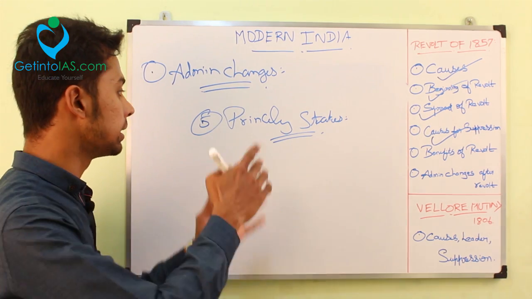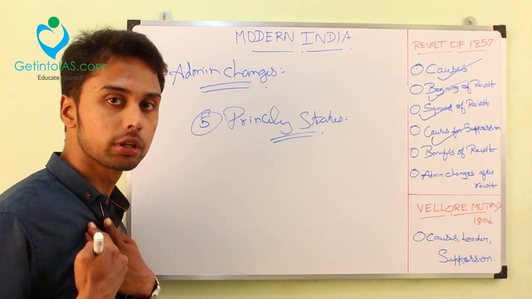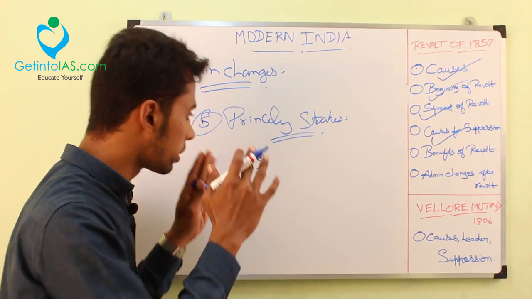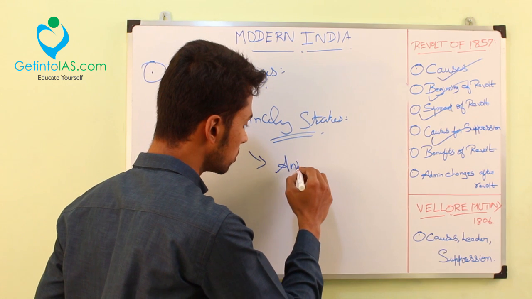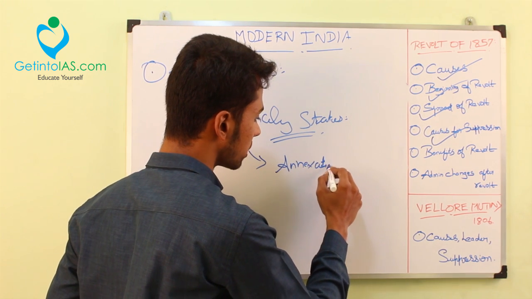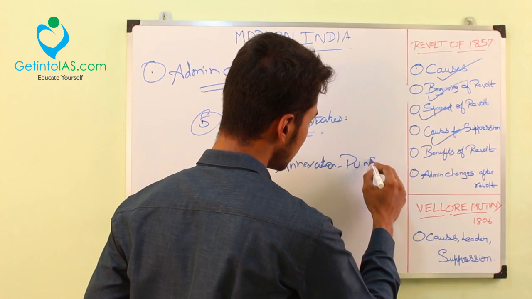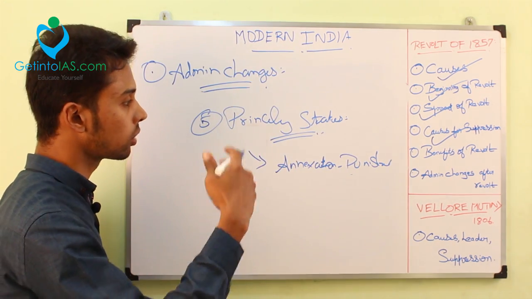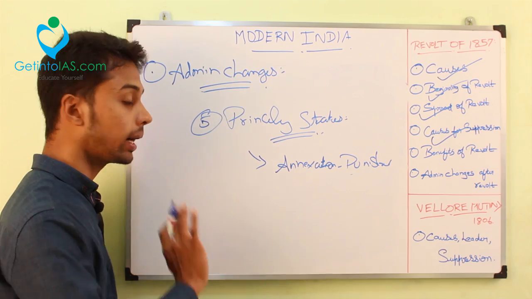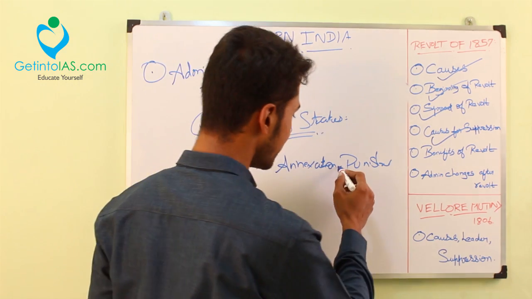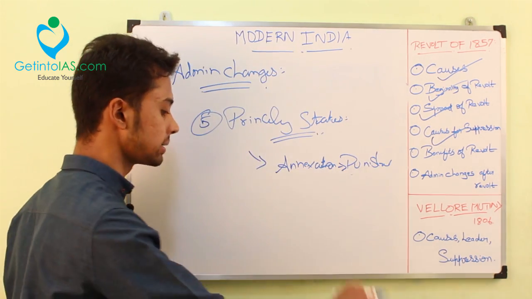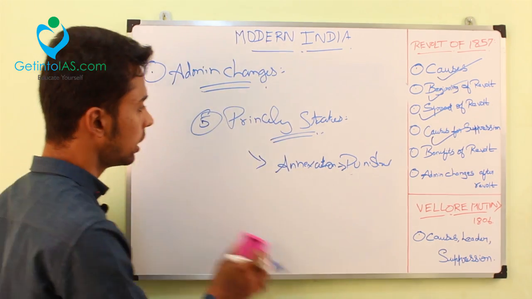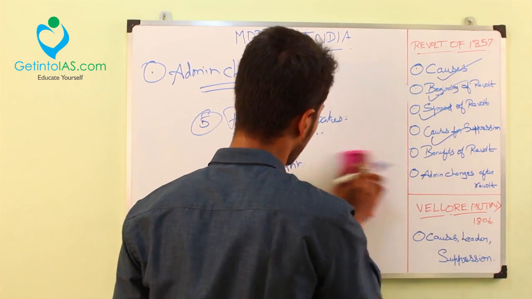So, to reward them for the loyalty they had shown, the British changed the mode from annexation to punishment. If any Raja is not in favor of the British or goes against the order, they will not annex. They will just punish this Raja and he will live like that, because they helped the British in the revolt of 1857. So they were being rewarded.